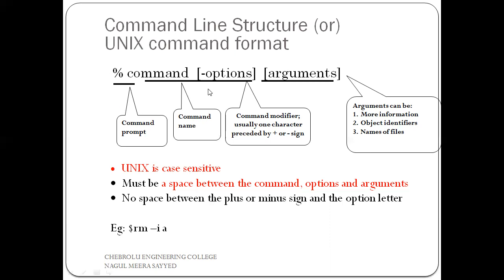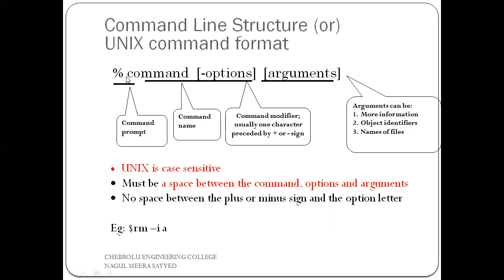Now look at my cursor. This line is the Unix command format. The first one is the command prompt. Here I have a percentage symbol, which indicates the command prompt. The symbol is displayed by the system. Not only this particular symbol, there are some other symbols too, and I will clarify these later. So this command prompt is displayed by our system.